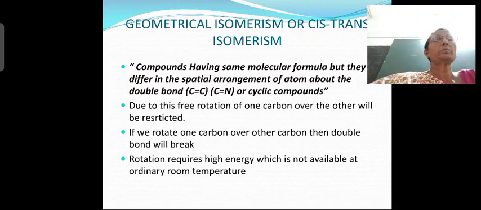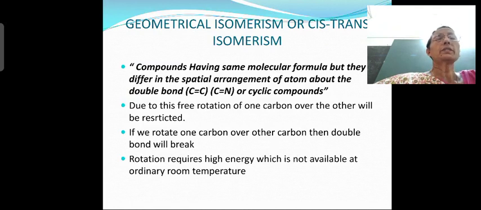Geometrical isomerism or cis trans isomerism. Now what is geometrical isomerism? Compounds having the same molecular formula but differing in the spatial arrangement of atoms about the double bond or in cyclic compounds. Not only across the double bond, you can have cis trans isomerism in cyclic compounds also. These are examples we are going to study in the next slides.